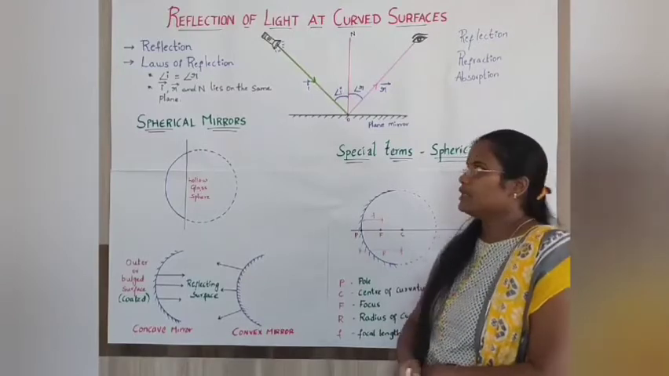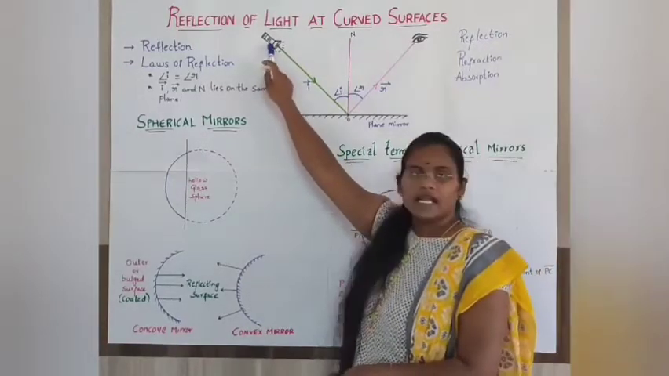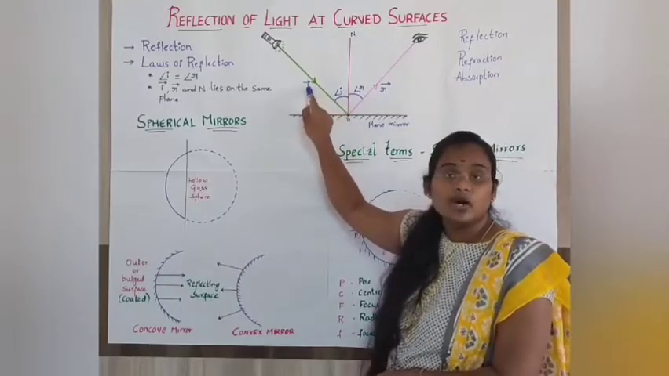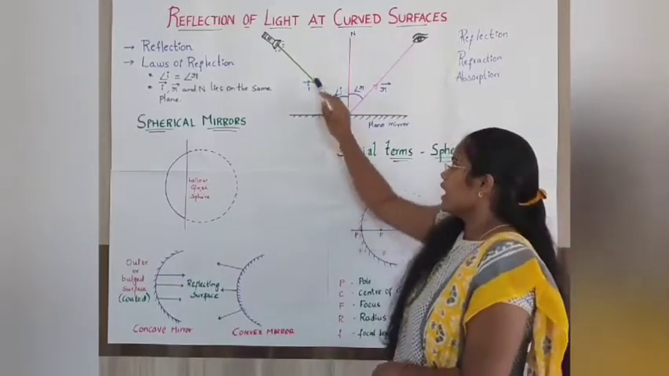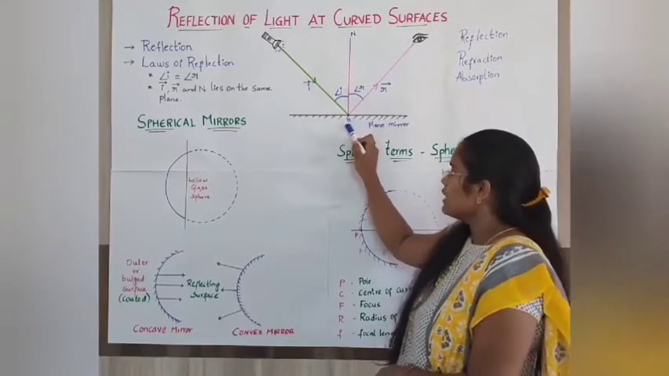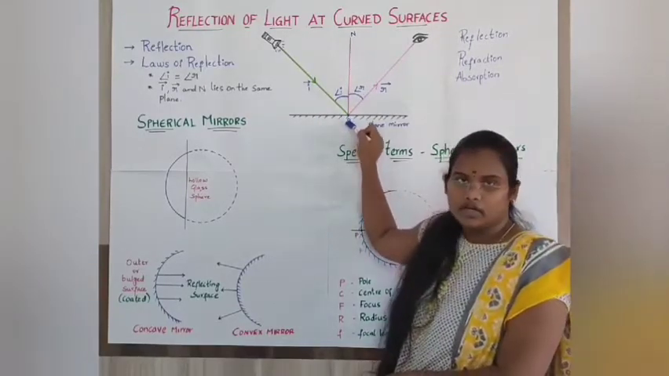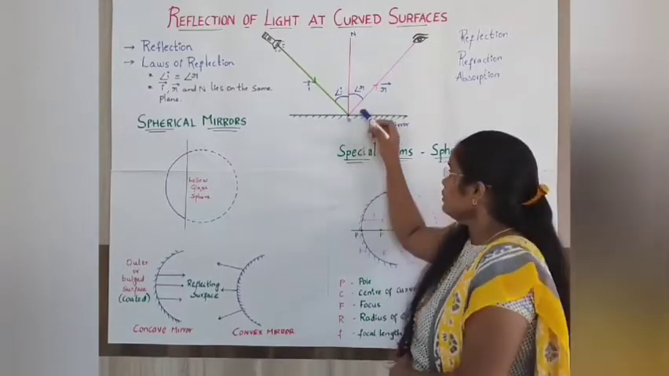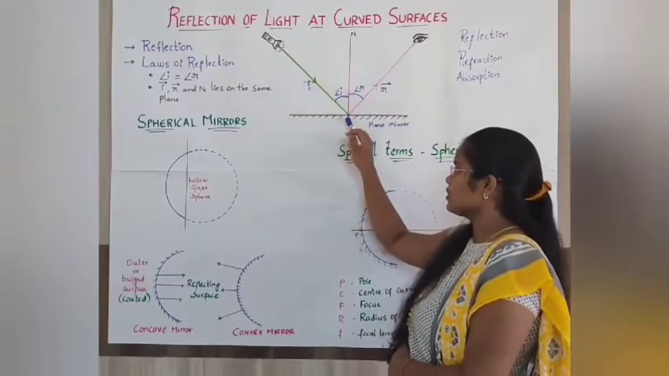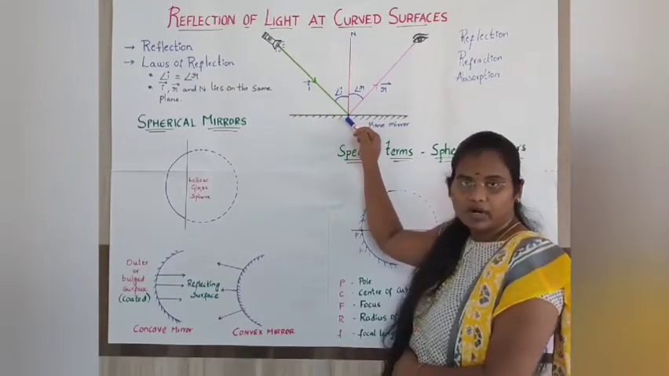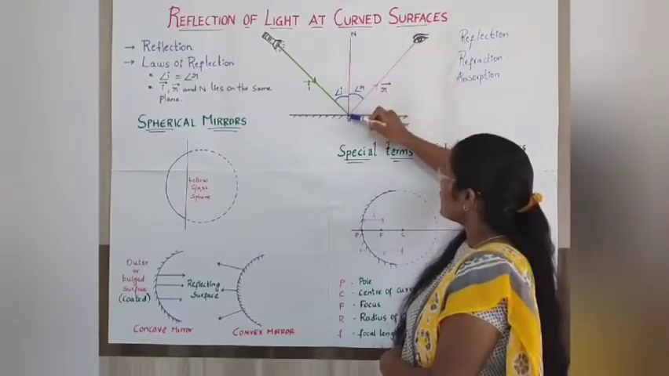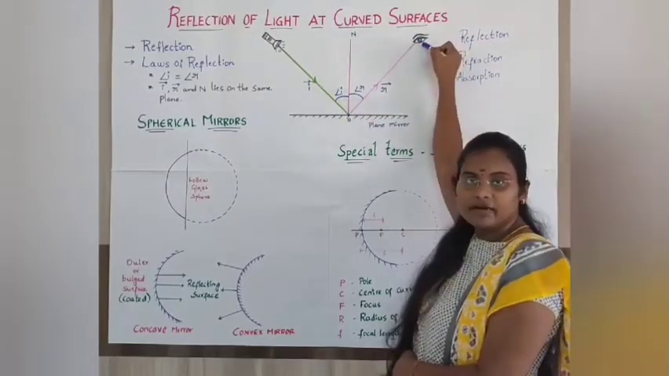Whenever a light ray coming out from the source hits the plane mirror, that ray is called the incident ray. And at some point, the incident ray will touch the plane mirror. That point is called the point of incidence. So, whenever the incident ray comes out from the source and hits the mirror at the point of incidence, it bounces back. That bouncing back light will reach our eye.